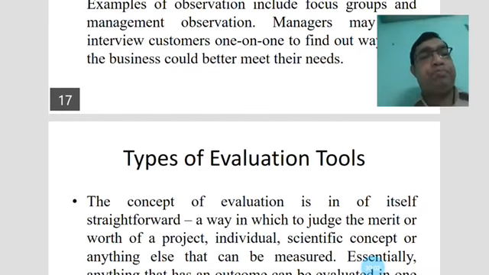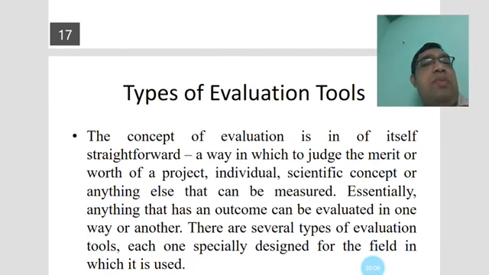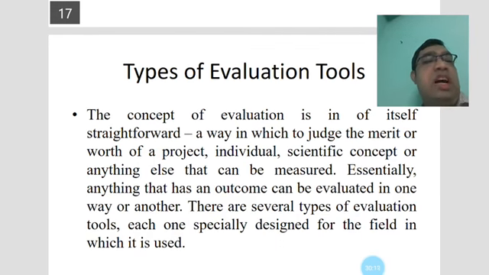The types of evaluation tools. The concept of evaluation is in and of itself straightforward: a way in which to judge the merit or worth of a project.